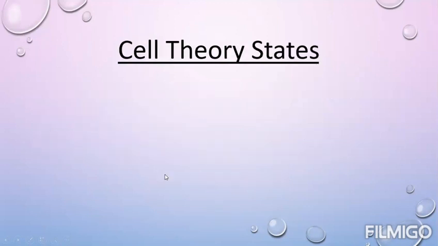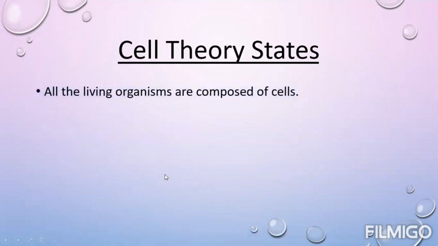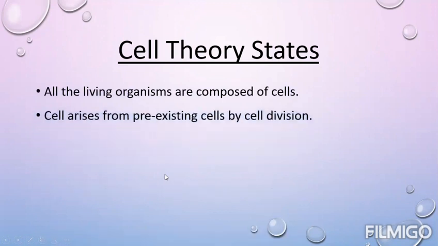Here are the statements of cell theory. All the living things or organisms are composed of cells. Cells arise from pre-existing cells via cell division, meaning the parental cell undergoes cell division and forms daughter cells. Cells maintain a dual existence, that is, they act independently and remain as a part of a multicellular organism.